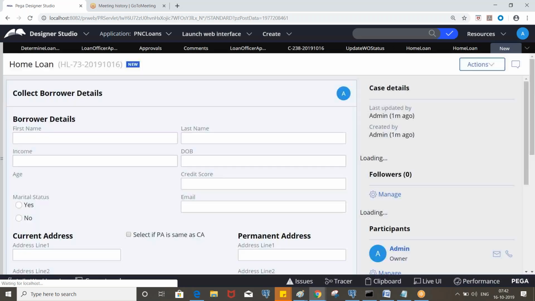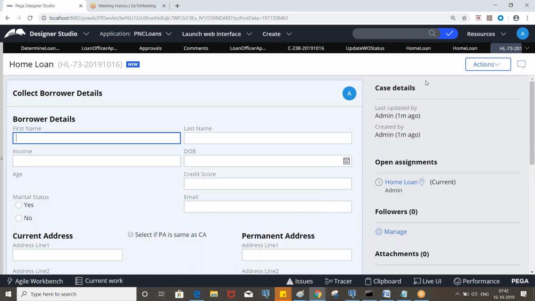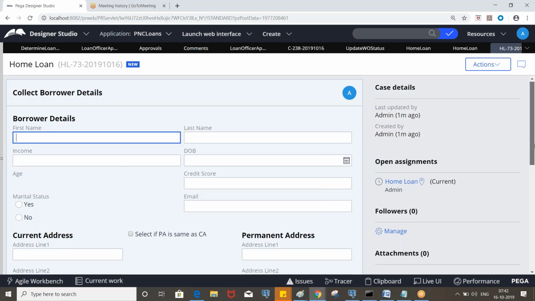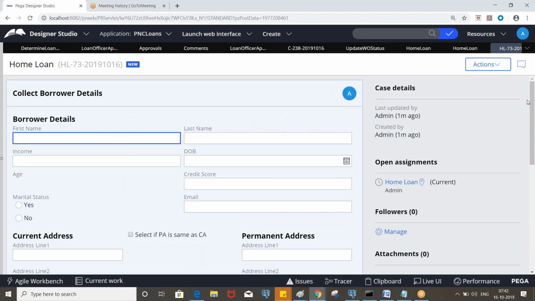If you design all the screens and put some validations, what you can do is create some dummy activity or data transform, assign some default values, and put them in the pre-processing of the first flow action, so that you don't need to enter them every time. We need to run this flow multiple times to test all the scenarios.